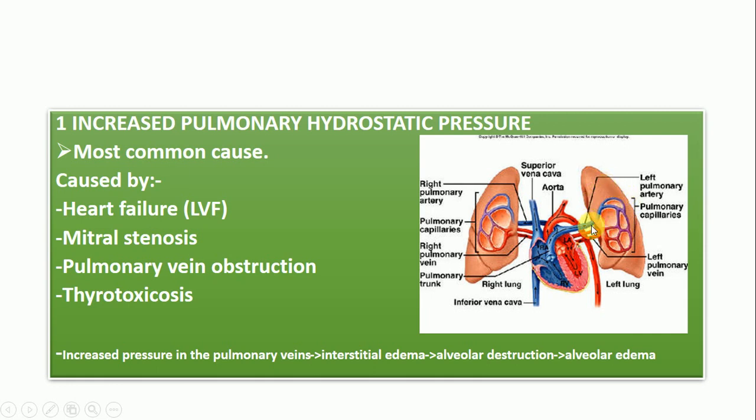Even from the blood vessels of the lungs, the fluid will accumulate, and then there will be a build up of high hydrostatic pressure, which will cause fluid to be forced from the blood vessels into the alveolar interstitials, and then cause alveolar damage. And the trend is that the increase in pressure in the pulmonary vein will cause an interstitial edema. An interstitial edema causes alveolar destruction, which then causes alveolar damage.